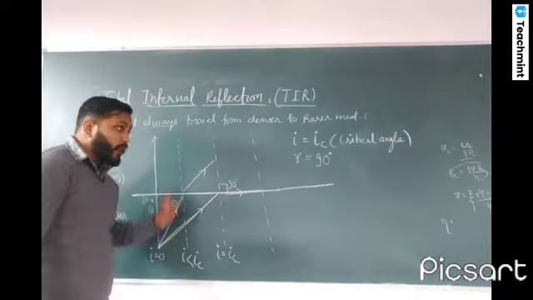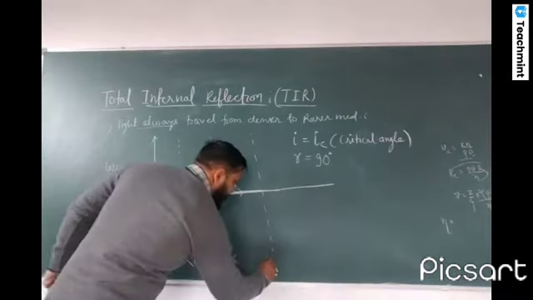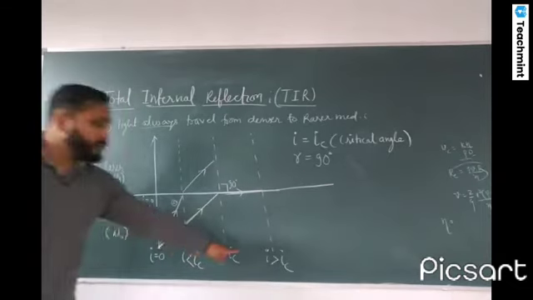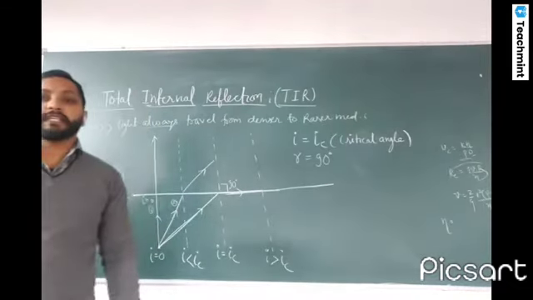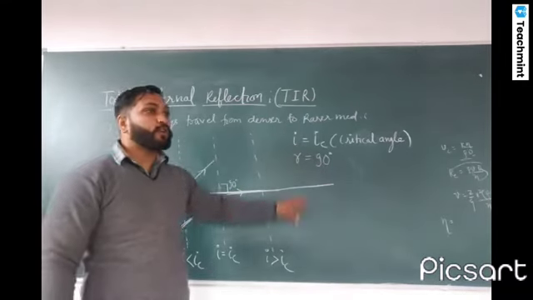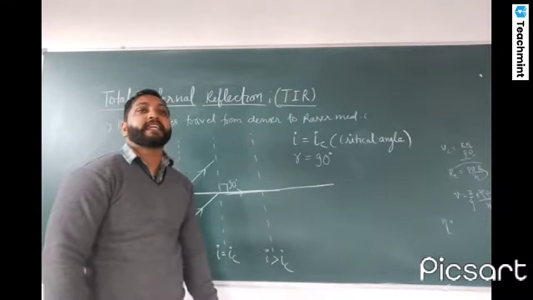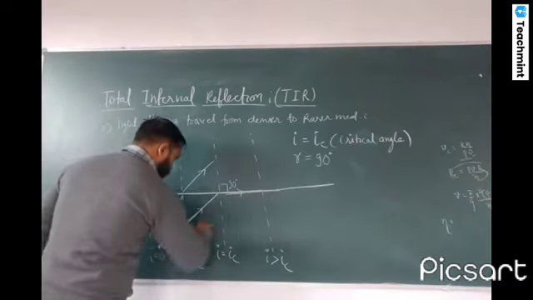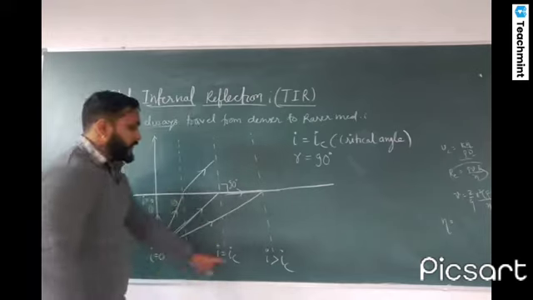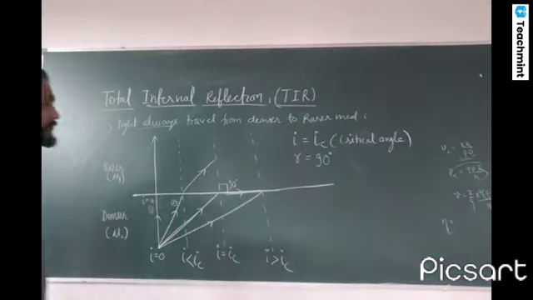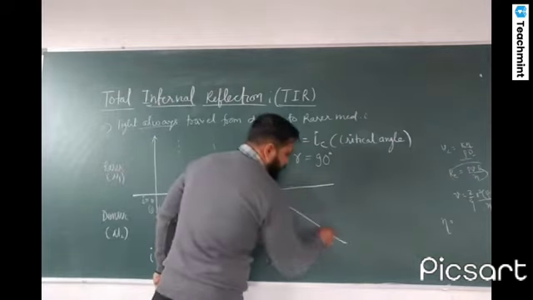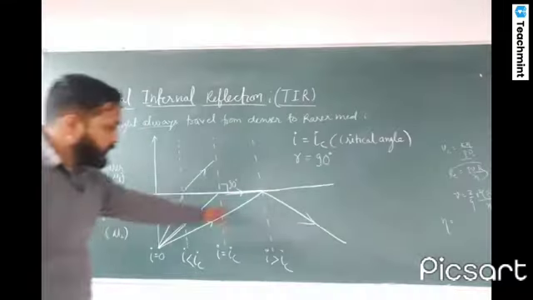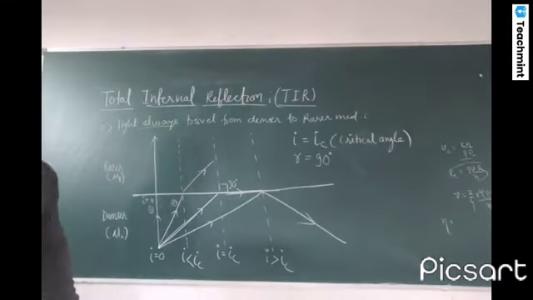So this is the third case. Now the fourth case is when the angle of incidence is greater than the critical angle. If the angle increases, the angle of refraction would also increase, but it cannot be more than 90 degrees. So what will happen? In the last case, when the angle of incidence is greater than the critical angle, the ray of light will bend and come back into the same medium.